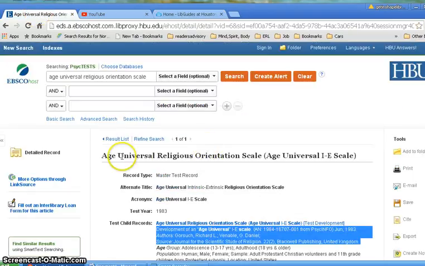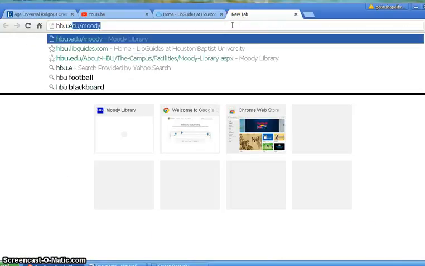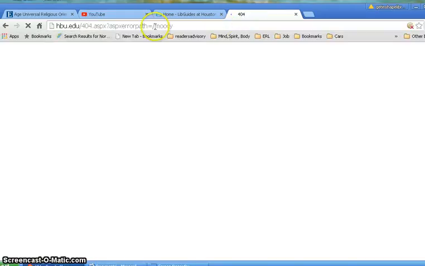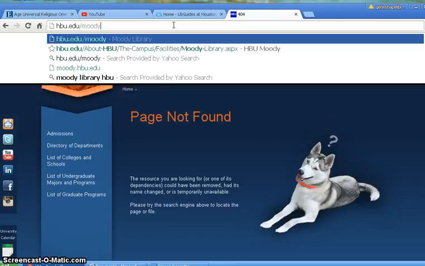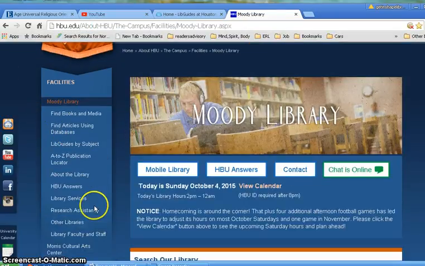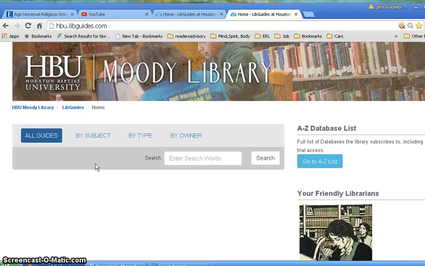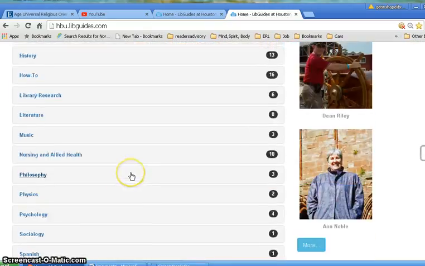This is the actual record, and I'm going to go ahead and open a new Moody Library home page to get to all the databases again. I'm going to Psych Test. Now, you could go to the databases listed on the library's homepage right here, which is how I did it earlier, or go to the LibGuides by subject and click on psychology. That's the way I'll do it this time, not to confuse you, but just to show you the different ways you can get to our databases.